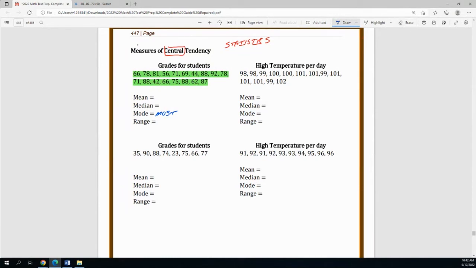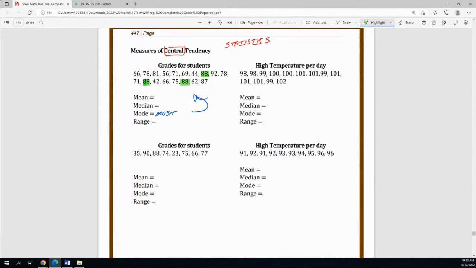Hey, let's take a look at that highlighted set of numbers up here. What I want us to do is take a look and say, hey, do you see a number just by glancing around that is showing up a little more often than others? Take a look. You know what? I see an 88. Don't you see another 88? Oh, yeah, I see another one there. Don't you see another? Oh my God, there's three 88s.